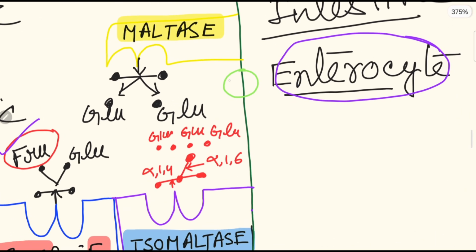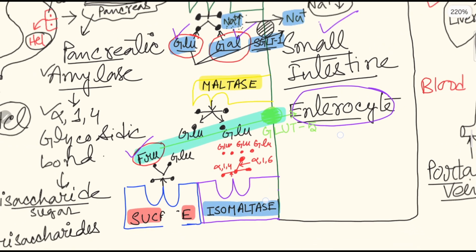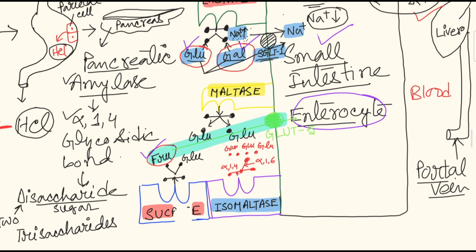That is named as GLUT5. GLUT5 only transports fructose. This GLUT5 is only responsible for fructose to move inside the enterocyte. Okay, so GLUT5 and SGLT1 are complete.